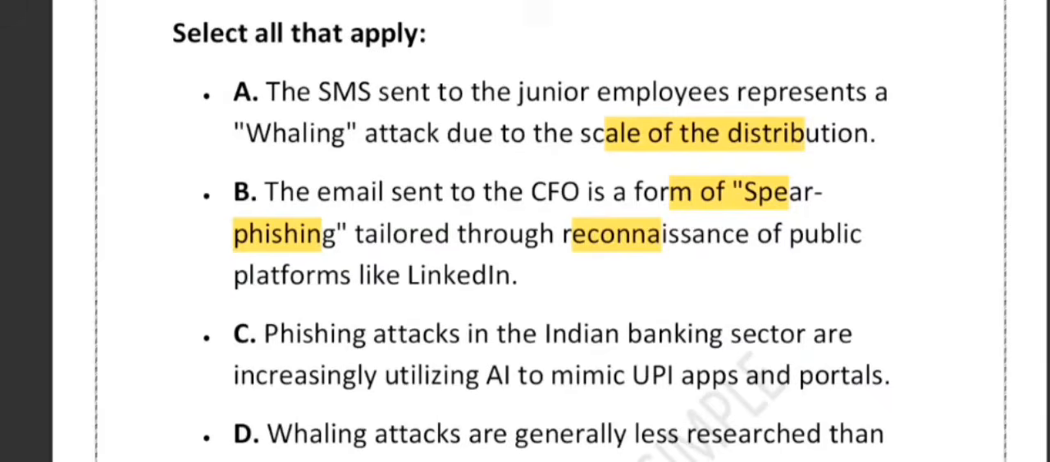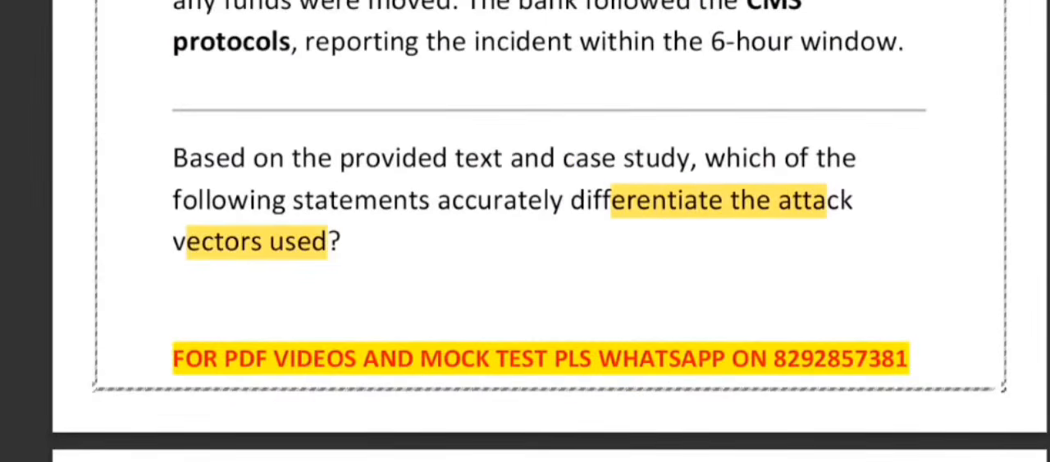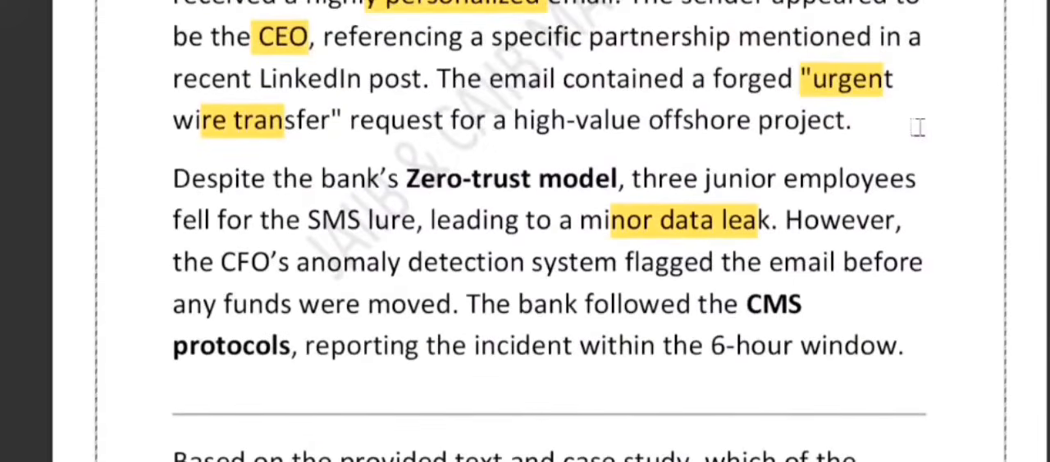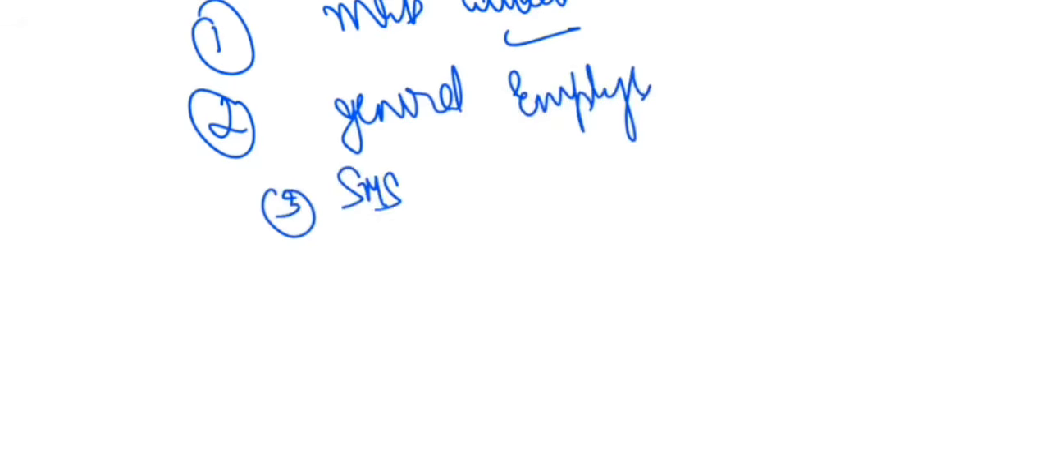Very good question. This question perfectly addresses these different kinds of attacks. The first attack was sent to junior employees. What was the nature of the attack? It is quite clear that this is a mass attack, targeting the general employee. And the third point is, what method is it using? SMS plus a fake website.